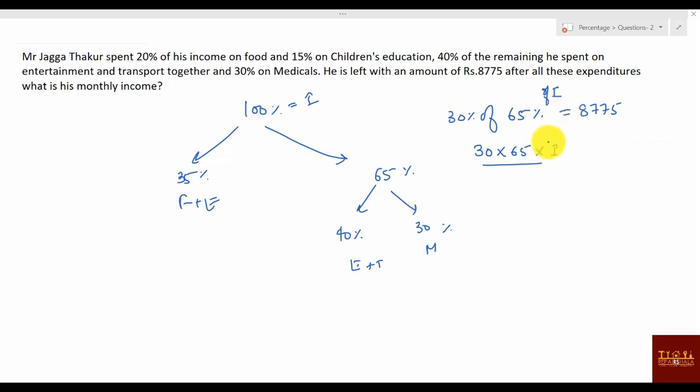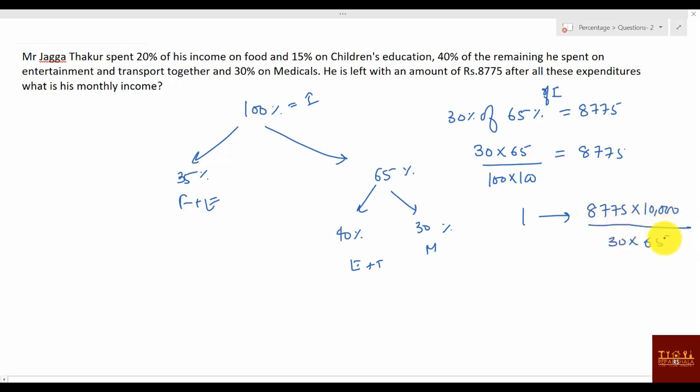So you can say 65 into 30 into 65 divided by 100 into 100 will give you what? 8775. So what is one value? One value will be 8775 into 10,000 divided by 30 into 65. So I think you can solve it. This one gone, right?